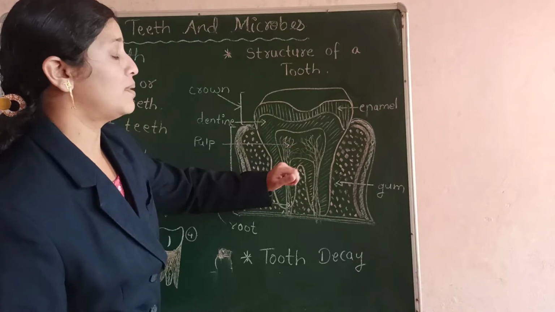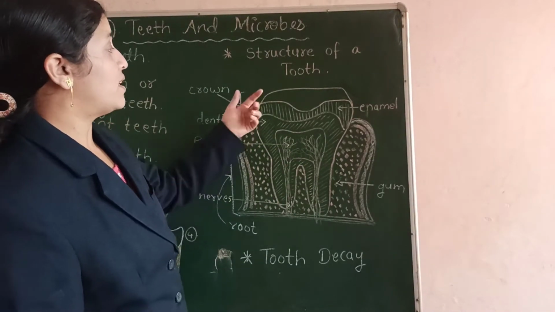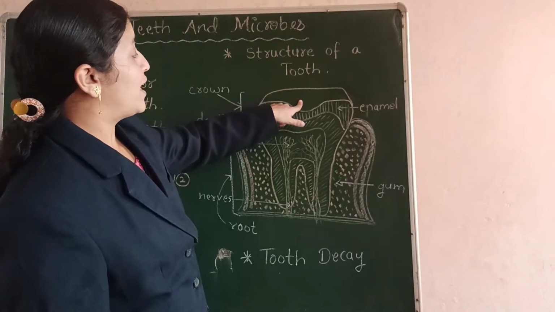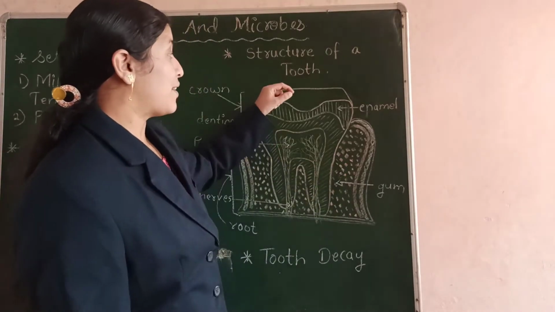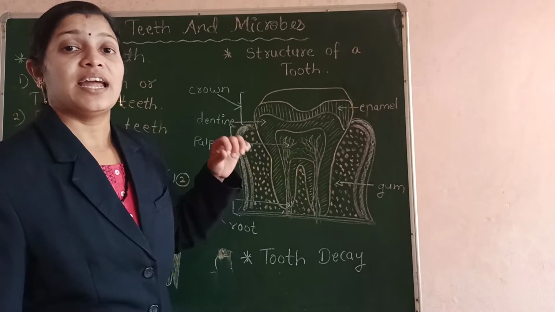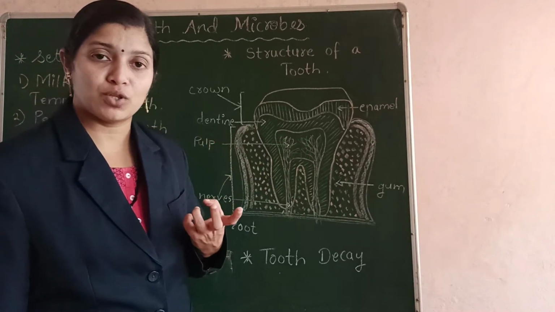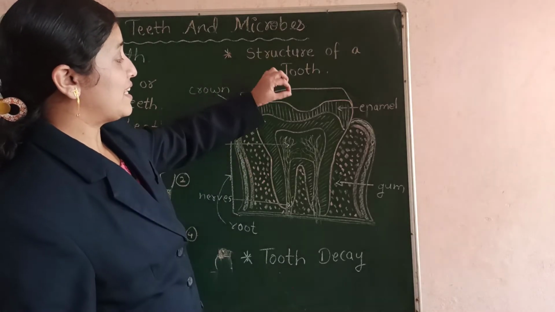When the pulp is open, what happens? The nerves and the blood vessels which are inside this pulp get opened, and when we eat something hot or cold, that food directly comes into contact with these blood vessels and nerves, and then we have a pain in our tooth. So the germs start destroying and decaying our tooth.